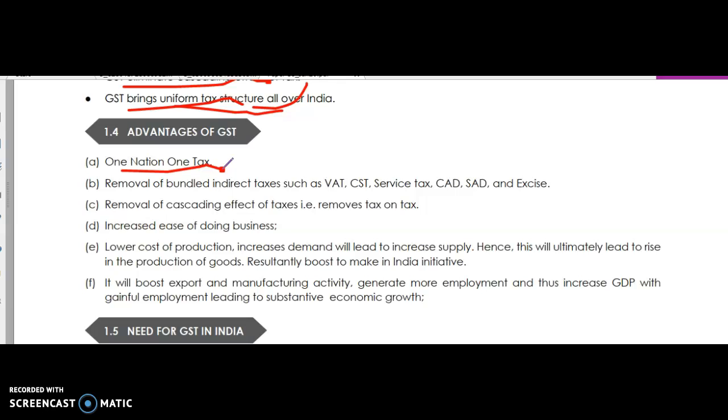There are a few taxes not yet subsumed. This one is very important. The taxes which have not yet been subsumed are customs duty, stamp duty, vehicle tax, excise duty on alcoholic liquor for human consumption, tax on the consumption or supply of electricity, road tax, and entertainment tax.